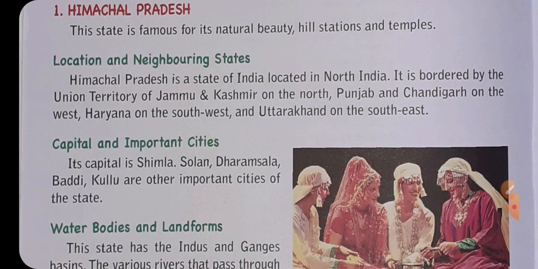The location of Himachal Pradesh, it is located in the north of India and it is bordered by the Union Territory of Jammu and Kashmir on the north, Punjab and Chandigarh on the west, Haryana on the southwest and Uttarakhand on the southeast. The capital of Himachal Pradesh is Shimla. Apart from it, Solan, Dharamshala, Kullu, these are some important cities in this state. Shimla, as you know, is a very good hill station. It's a beautiful place to visit.